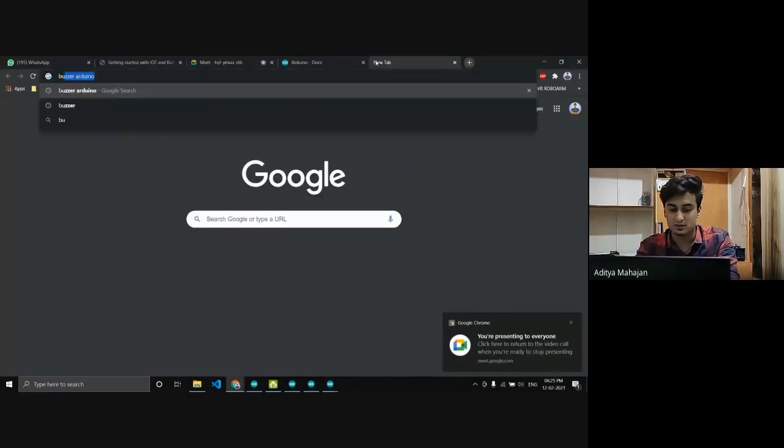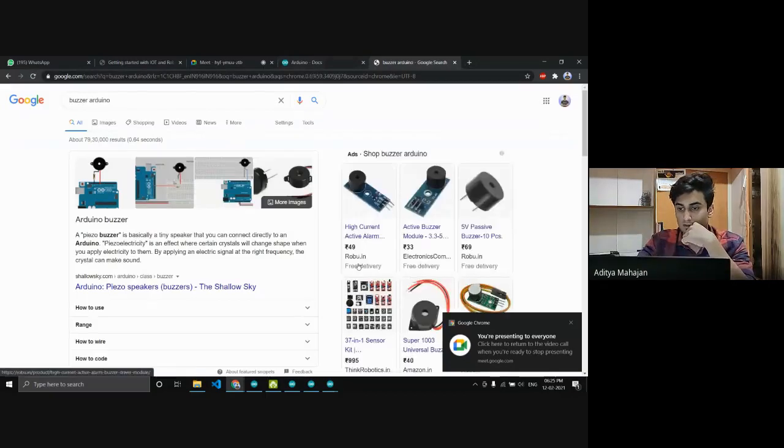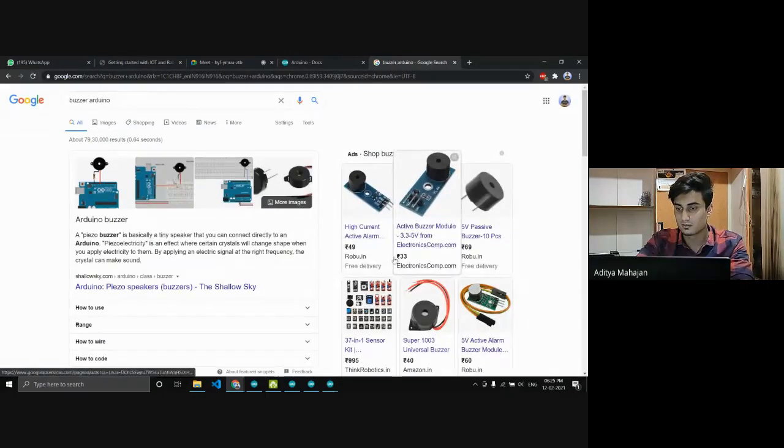Let's see how much that buzzer costs. Yeah, see, it's very cheap, like 30 rupees or something.